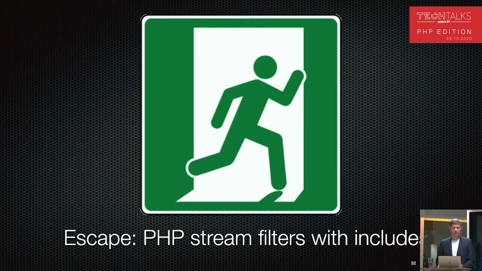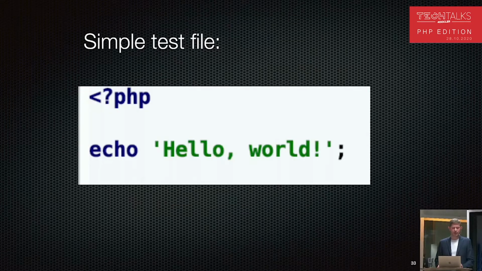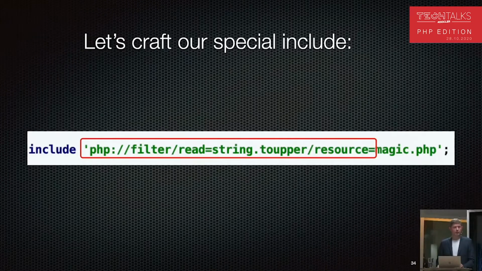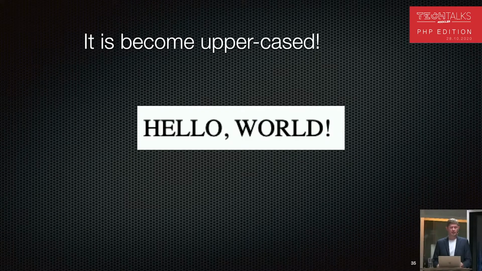The second escape is to utilize stream filters. We can create a simple test file where we are just outputting a hello world. And we can craft a special include with a PHP filter. We can define a transformer, in this case, string to upper, and give it our file to transform. And what we can see is that our code executed and the output is uppercase.